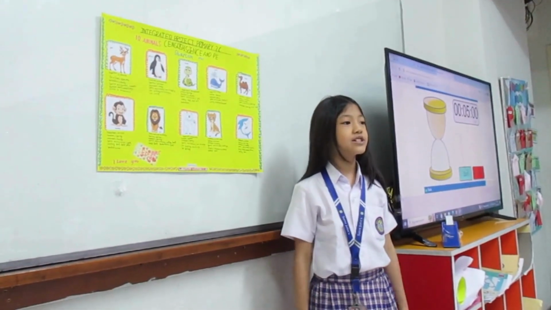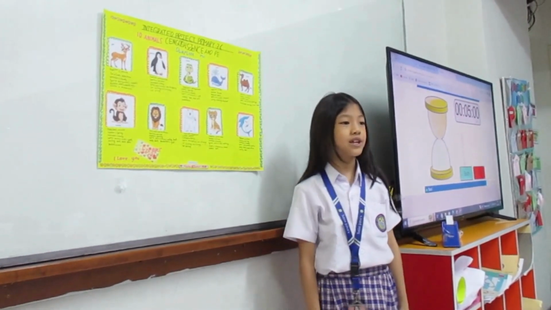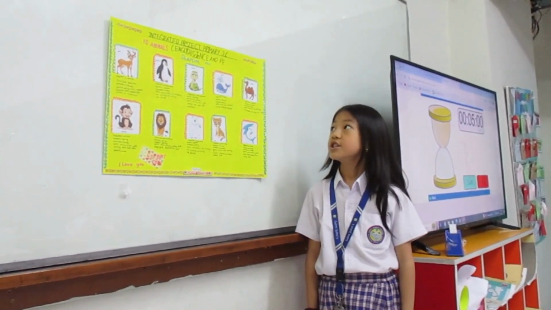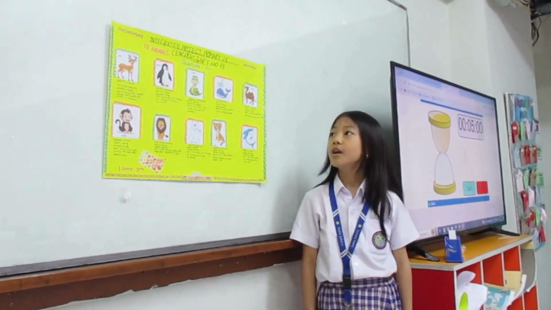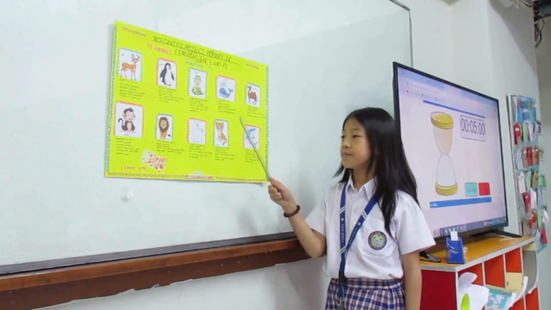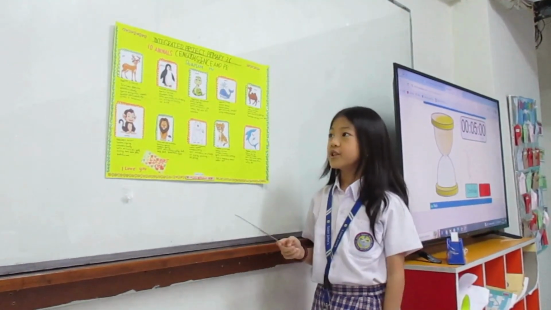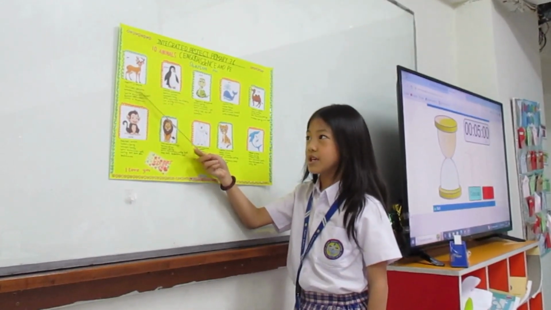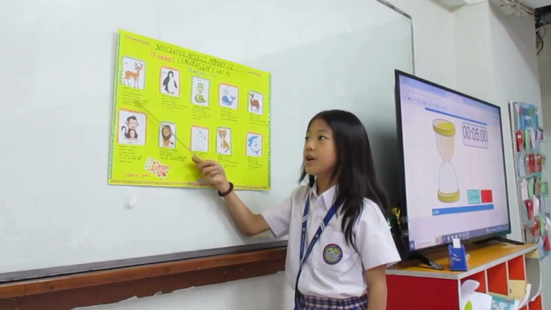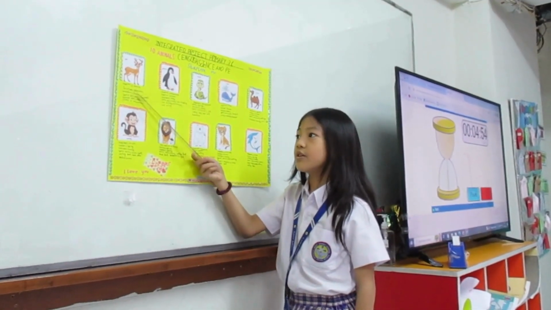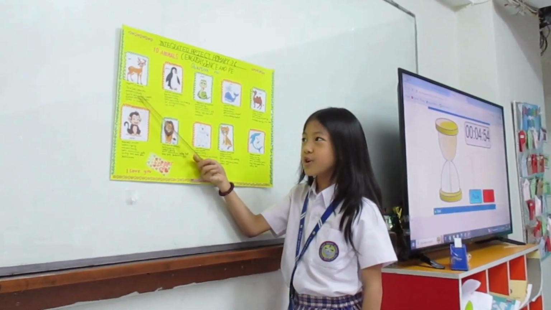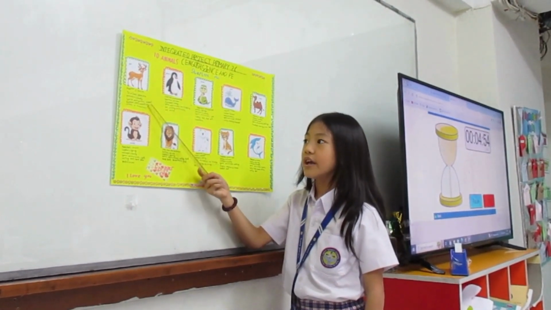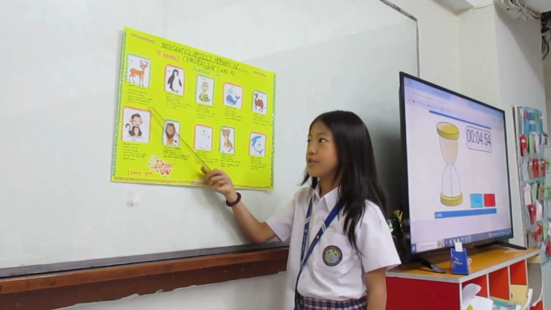Good morning, teachers and friends. Today I'm going to present my project 3. The subjects are English, Science, and PE. I have 10 animals in my project. The first animal is a deer. The habitat of a deer is the forest. The season is autumn. The weather is cloudy. The sport activities are tennis, basketball, walking, and climb a mountain.